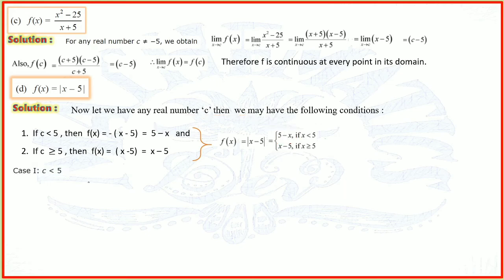Clear? So then case number 1, when c is less than 5, then f of c is equal to 5 minus c, whatever its value is. c is less than 5, so anything, 4, 3, 2, 0, anything. So then limit x tends to c of f of x, limit x tends to c of 5 minus x, is equal to 5 minus c. So f of c is 5 minus c here, and here also 5 minus c. Luckily no point is given here.